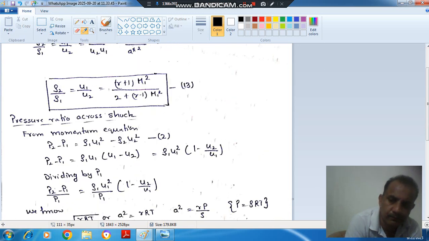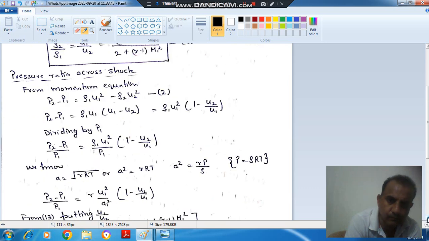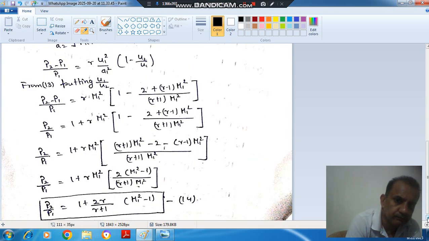So we can put this value of u2 by u1 and simplify the equation. Now we have the equation only in terms of M1, and we can write P2 by P1 is equal to 1 plus gamma M1 square bracket 1 minus 2 plus gamma minus 1 M1 square divided by gamma plus 1 M1 square bracket close.